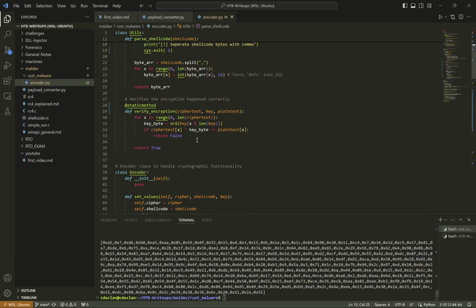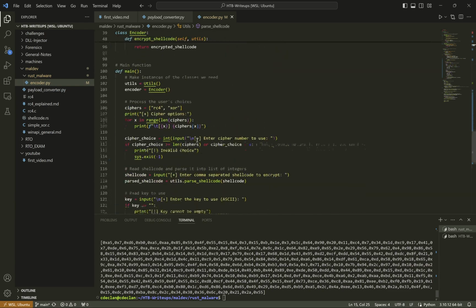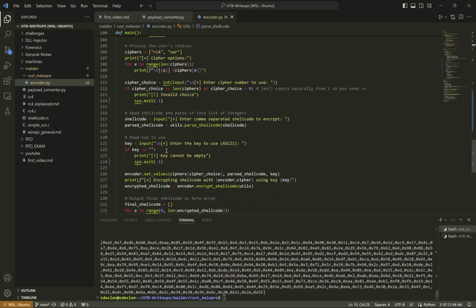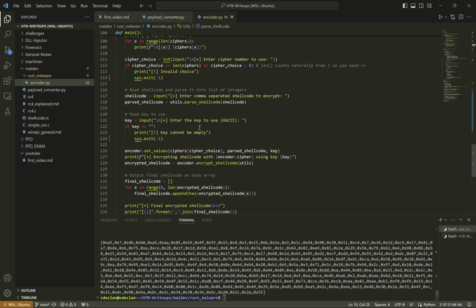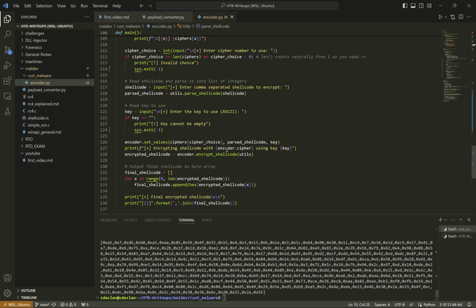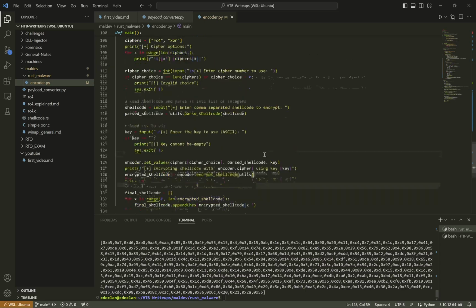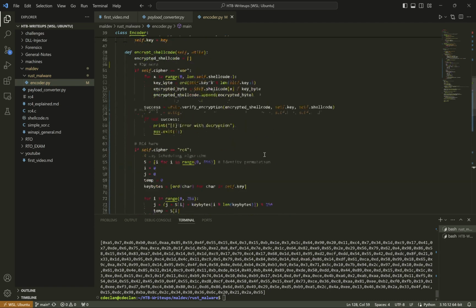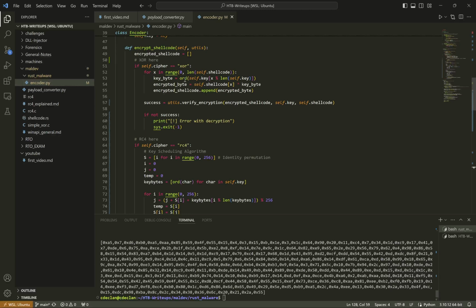So after that, we've parsed the shellcode, read in the key, ensure it's not nothing, configure the encoder, and then we just encrypt the shellcode. And the encryption method is just two if statements.